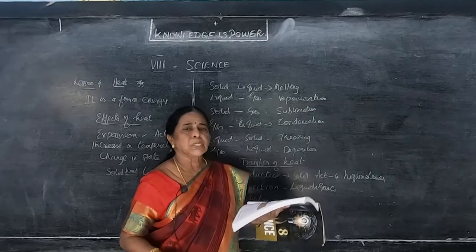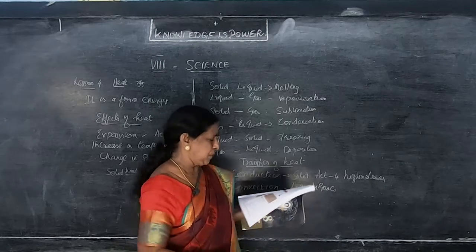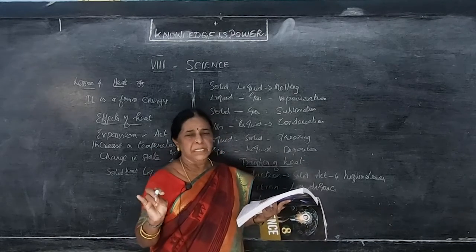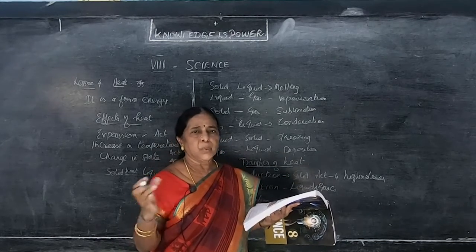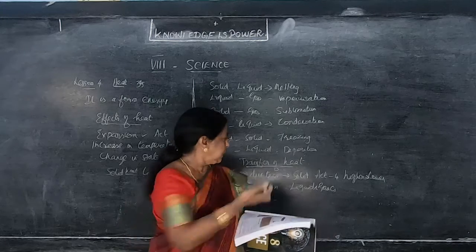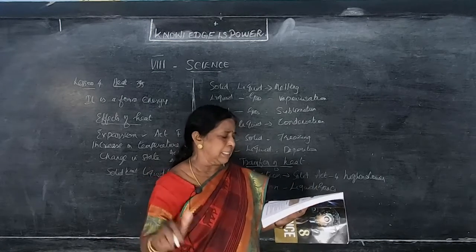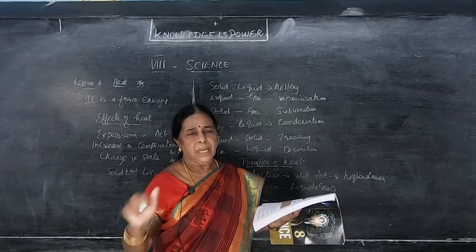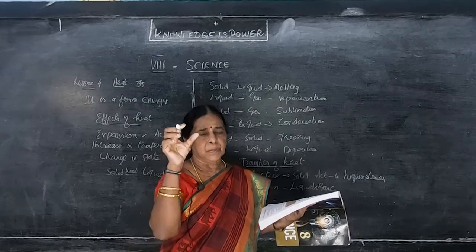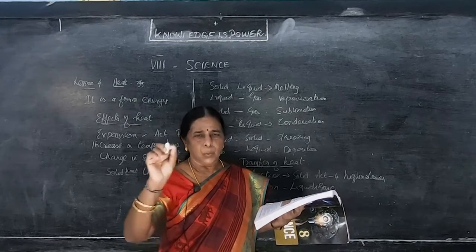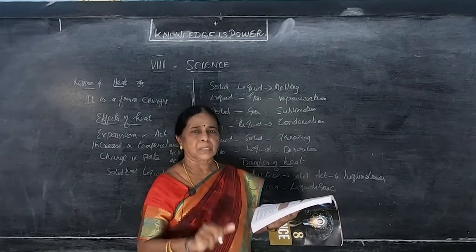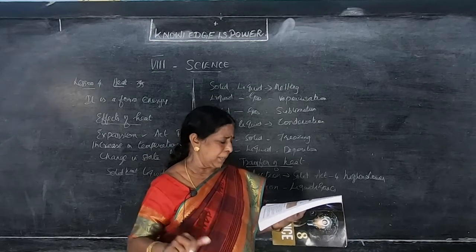What are the uses of conduction in daily life? We cook food in vessels, and this is the same conduction process. Then we iron the dresses; heat is transferred from the iron to the cloth. Iron box we are using. The heat from the electricity passes through the wire and enters the cloth, and the cloth becomes hot and dried.